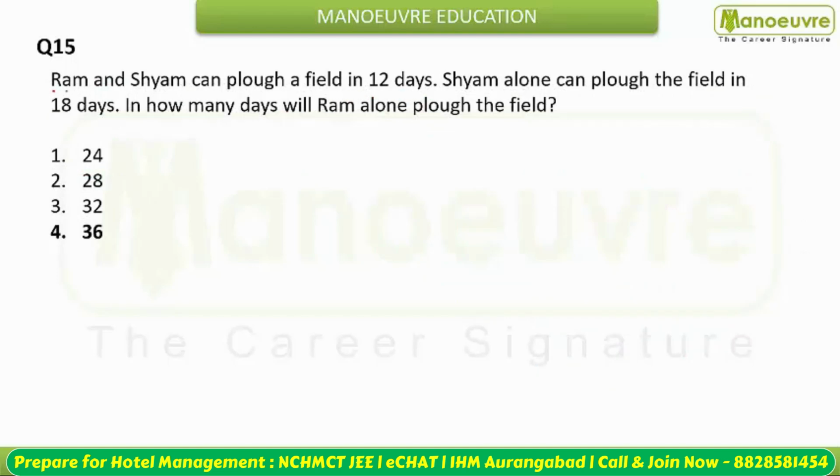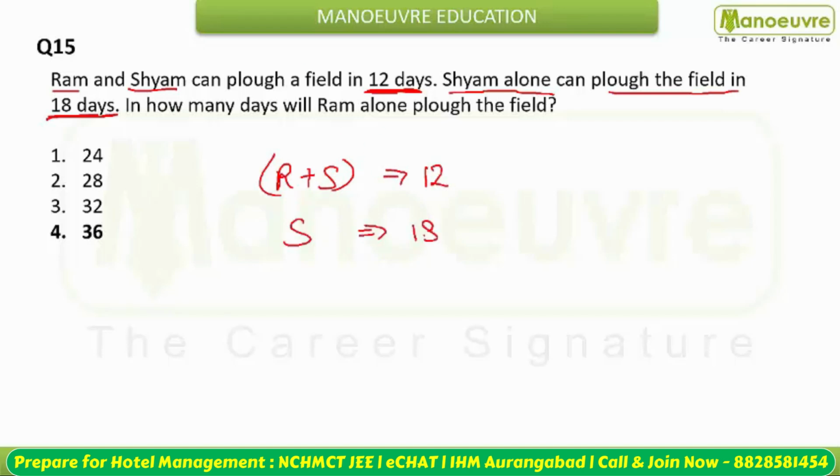Next is your: Ram and Shyam can plow a field in 12 days. Shyam alone can plow the field in 18 days. That is, Ram plus Shyam take how much time to do the work? They take 12 days. And Shyam alone takes how many days? Shyam alone takes 18 days.